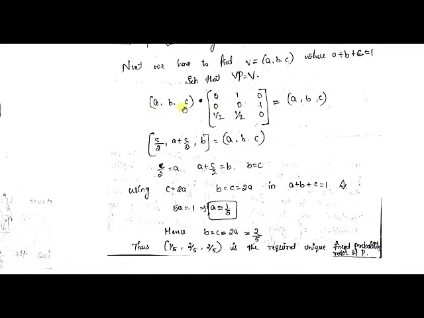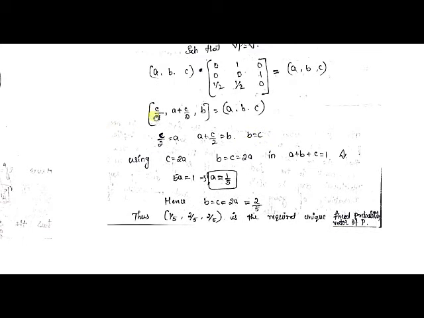Now let us multiply the row matrix with the square matrix. When you multiply these two matrices, you will get a row matrix again. 1 cross 3 multiplied with 3 cross 3 will give you 1 cross 3 again. So you will get a row matrix, which is equal to A, B, C, as we have taken from the before step.